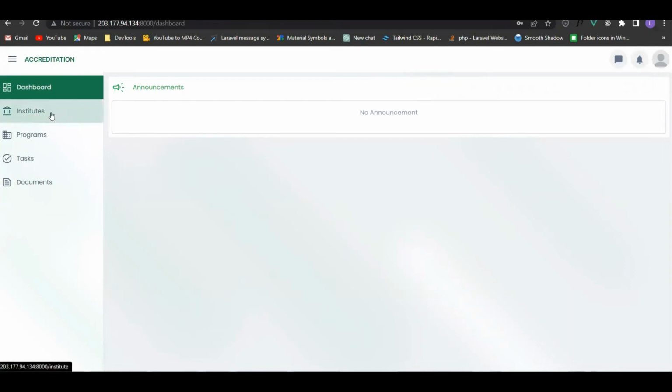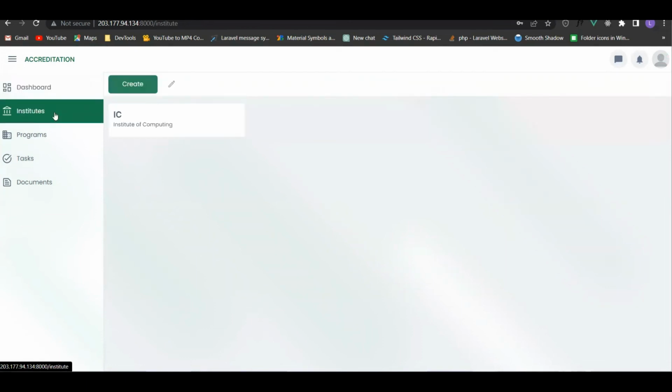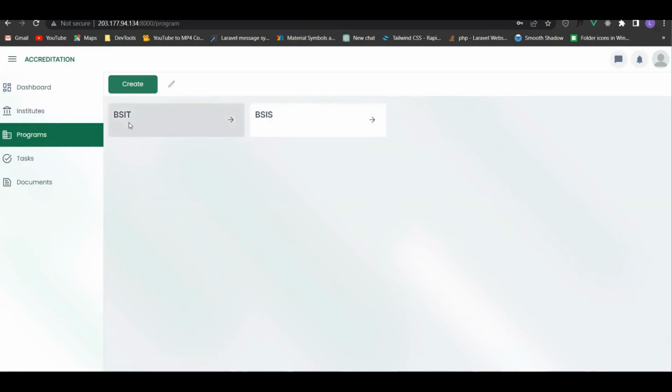And then, since user man ni siya, maka-manage siya sa institute. Maka-add og institute nga assign sa iyaha. And then, sa programs, pwede niya ma-manage ang program nga under sa iyahang institute. And maka-edit. So, same process lang sa admin, but have limited access to other parts of the system. So, nawala na tong accreditation na part and user.